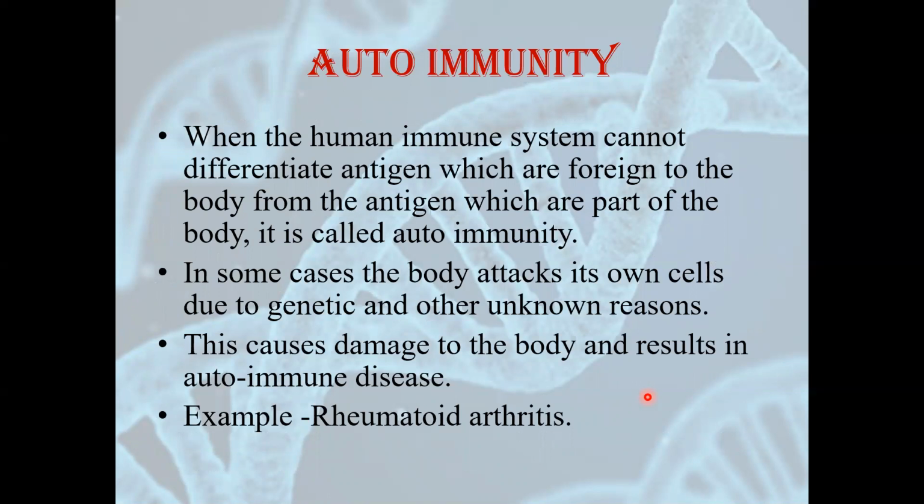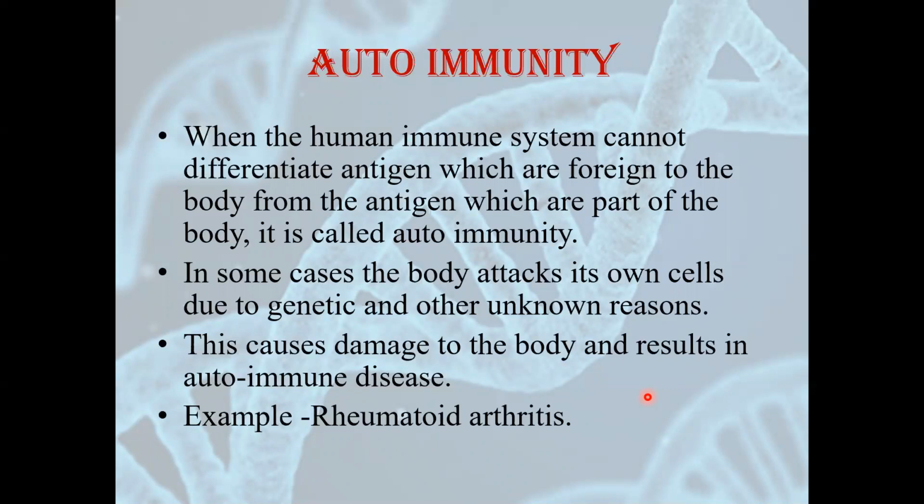Now, another interesting topic of immunity is autoimmunity. As I said earlier, our body has a capability of differentiating between self and non-self part, right? Like what are the parts of our body, what are the parts which are not of our body. It has the capability. Now, in some cases, our body will not be able to differentiate between these things. That means it will not be able to understand whether the part that is present in our body is actually ours or it has come from outside.